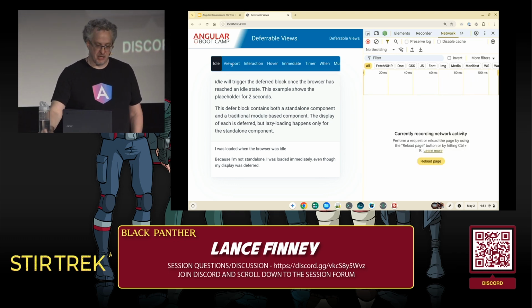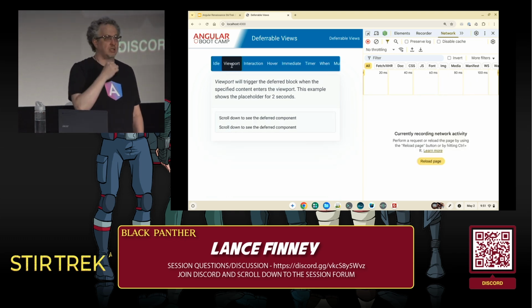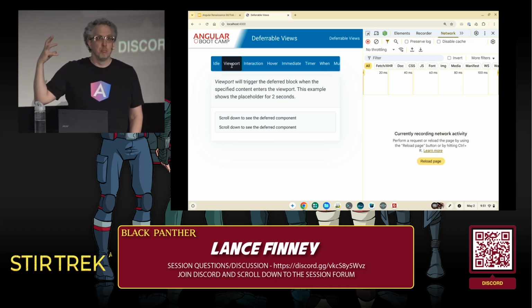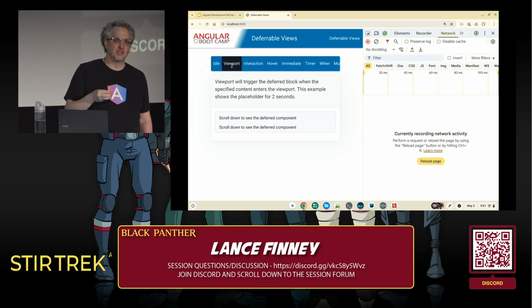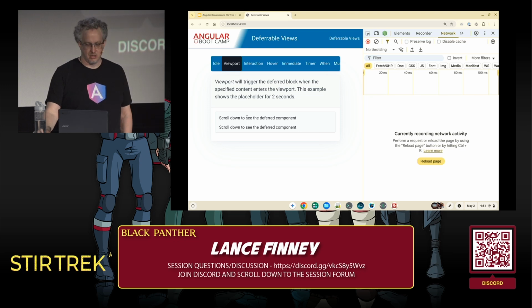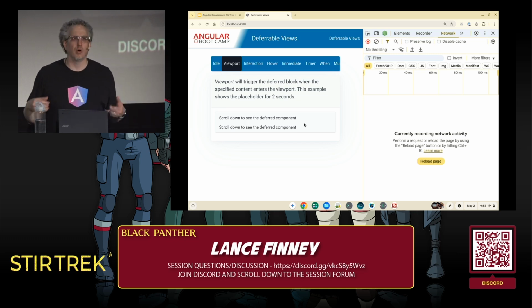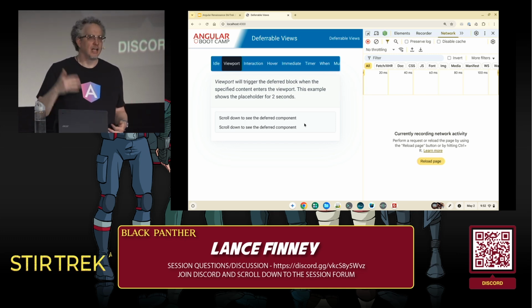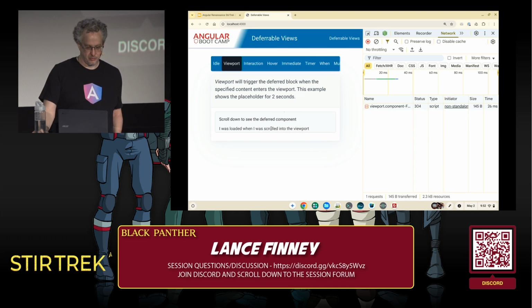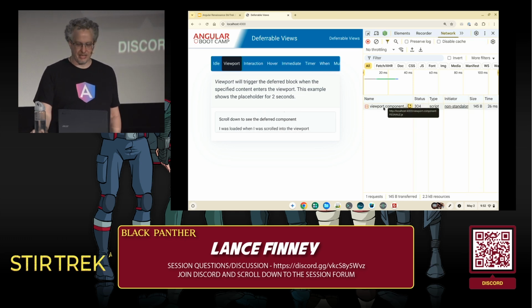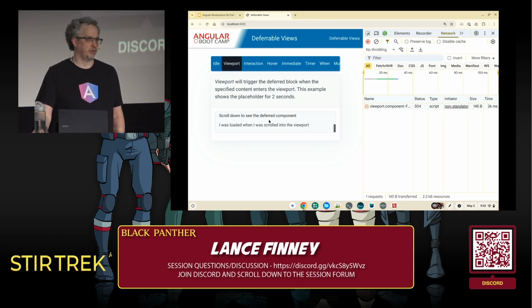We can see the difference better with some of the other triggers. One of the triggers, viewport. Bring this in from the server when it's on the screen. So here we have a scrollable pane, and at the bottom I have a really huge, big, ugly, hairy component that I don't want to be loaded in from the server unless the user scrolls down to it. So as I scroll down to it, we get this, and you can see it was loaded in from the server when it was scrolled into view.